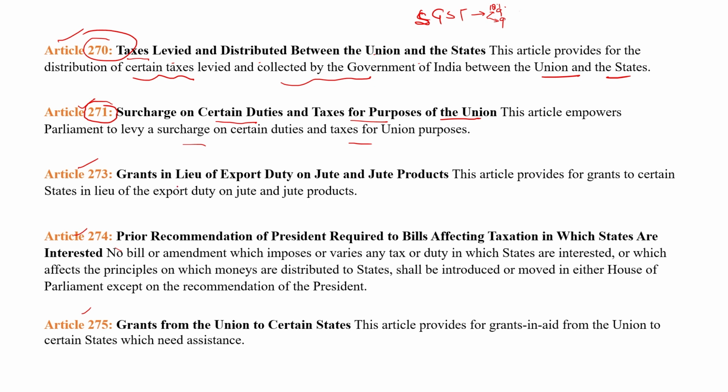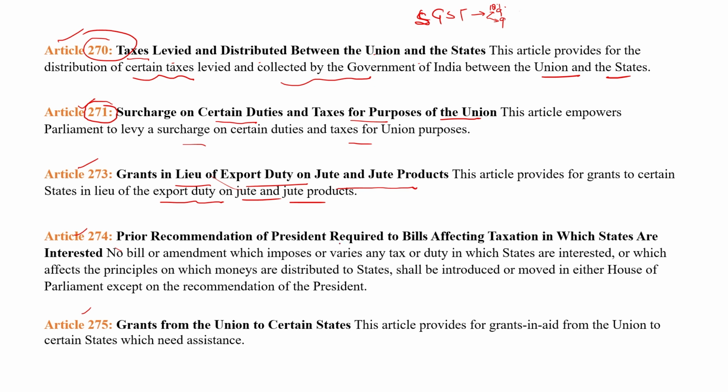Article 273: grants in lieu of export duties on jute and jute products. So basically the government will provide grants in lieu of the export duty on jute and jute products. Means if a person wants to export jute and products related to jute, then the government will provide grants. So basically grants to certain states in lieu of the export duty on jute and jute products.